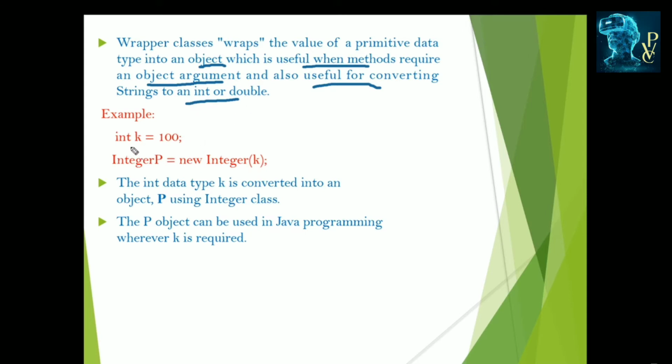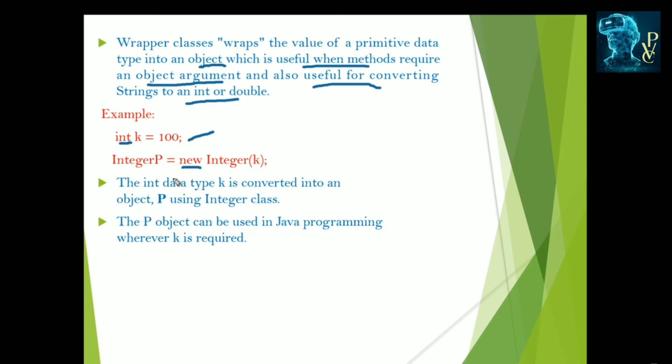For example, here int k, here is the integer data type k, which is assigned the value 100, and this can be converted by using the Integer type. Integer p is the object, so we need to use the new operator, new Integer. Which type is this? It is the int type, so we need to use the Integer wrapper class related to the int type, Integer k.